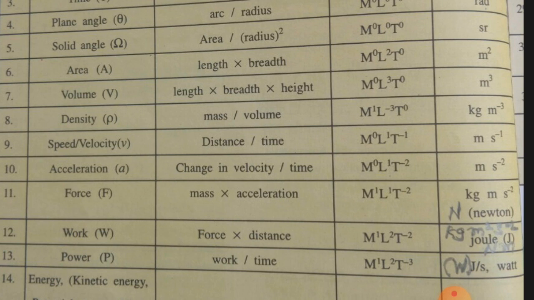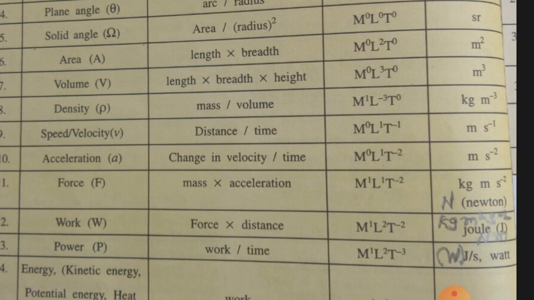If you know the units, the dimensional formula will be easier to write, or you write the dimensional formula from the main formula, that is, how the derived physical quantity is related with other physical quantities.